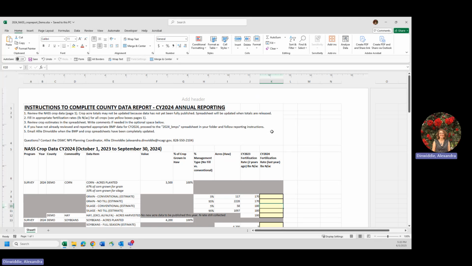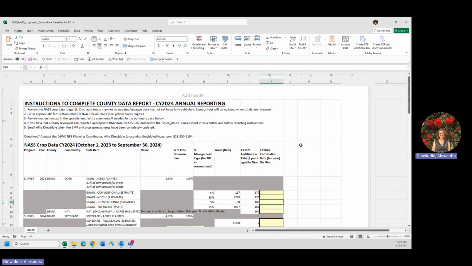Some counties that have acreage in the Neuse and Falls Lake and the Jordan Lake watershed will have two crop spreadsheets that they'll need to fill out this year. One is the NASS crop spreadsheet, which is only for Jordan Lake reporting, and the other is the FSA crop spreadsheet in their folder, which is for Neuse and Falls Lake reporting. So just make sure that you are filling out two crop spreadsheets if you are a county that falls into that category.